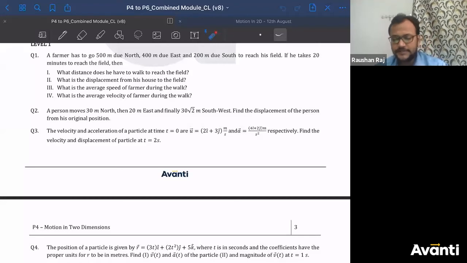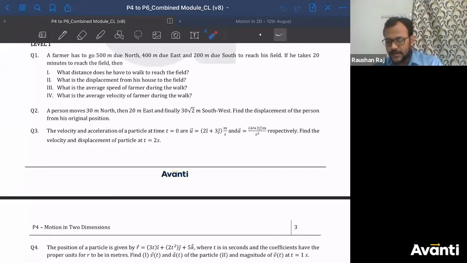Just try to revise the basic concepts that have been taught to you. Please try to revise all of them: vectors, motion in 1D, units and measurement, everything. You will not get a single question which you'll find unique or alien to you. Every question can be solved by you if you are good with your basics. Yes, I think you'll be given those formulas during the test. Don't worry about that.